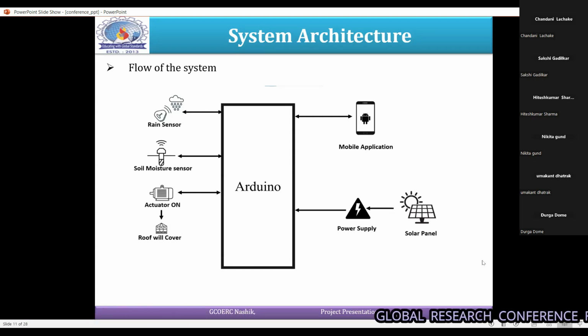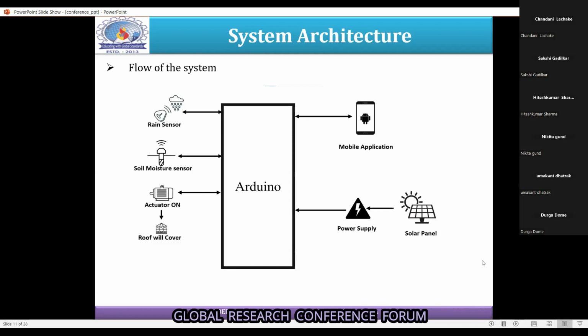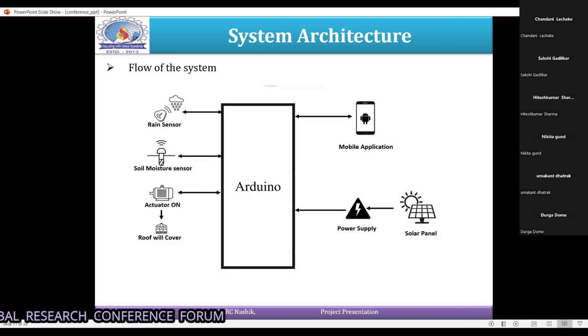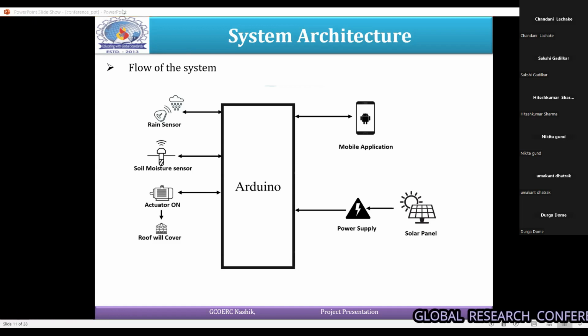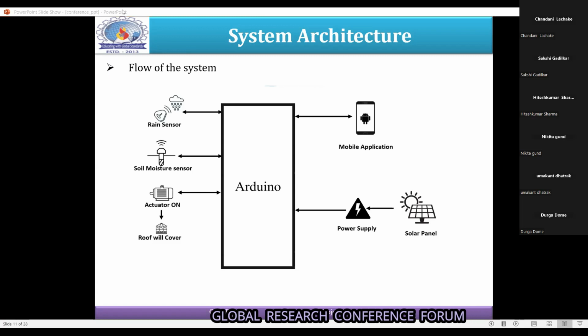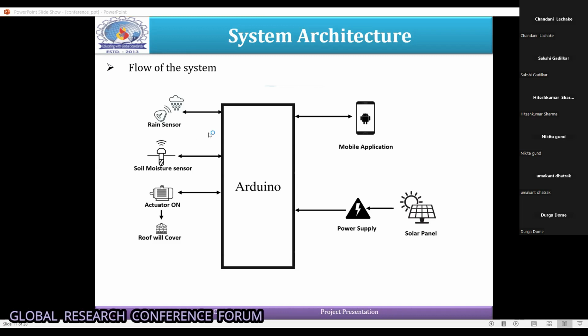Then the third module was our power supply. As we know, in rural areas there is a major issue of electricity, so we are using a solar panel for backup of electricity. So this was the overall flow, and the system is split into various modules.